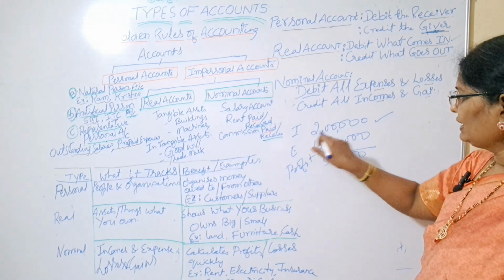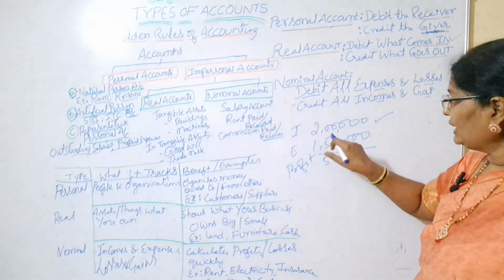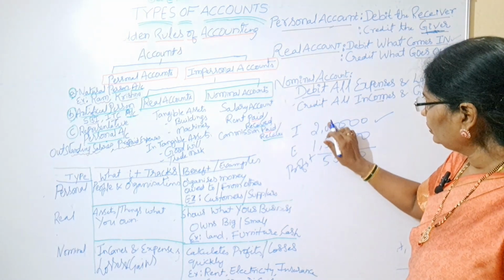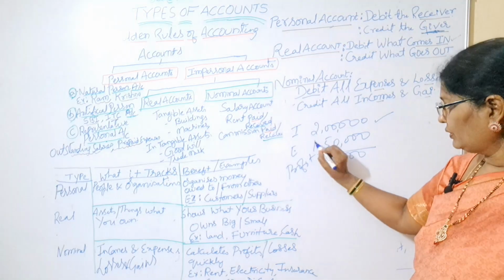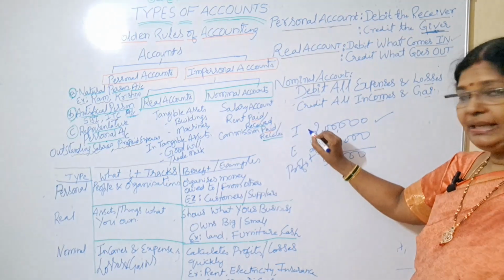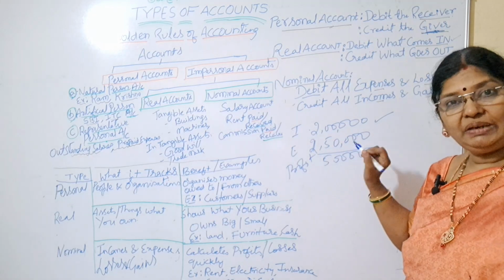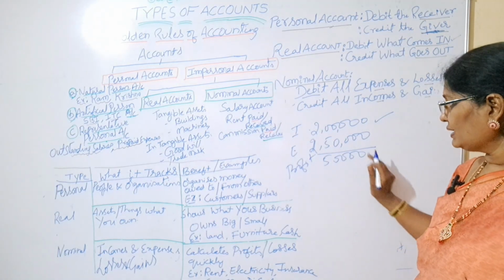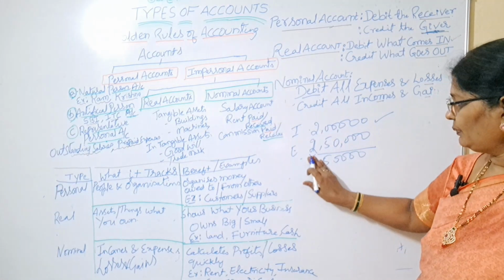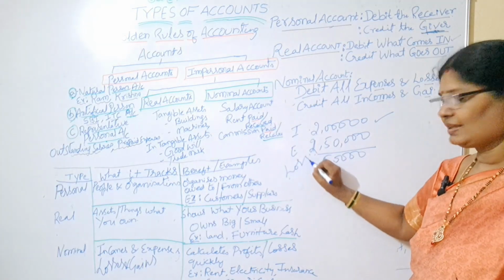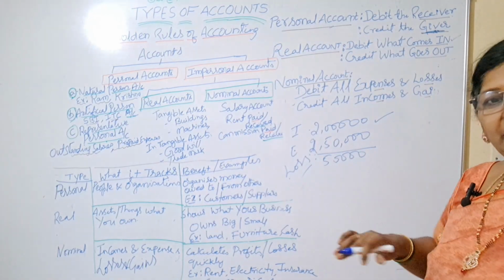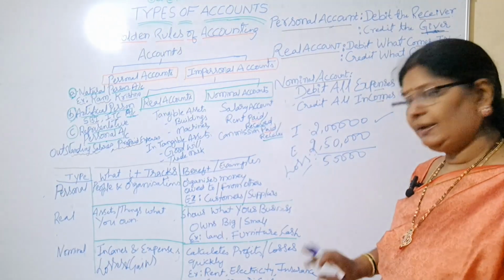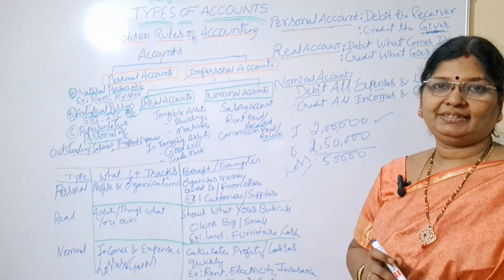Say the income is 2 lakhs, but the expenditure is, suppose, 2,50,000. So income is 2 lakhs, expenses is 2,50,000. So what is our loss? 50,000. So it is not profit now, it is loss. Is it clear? Like this we can get our profit or loss quickly with this nominal account.